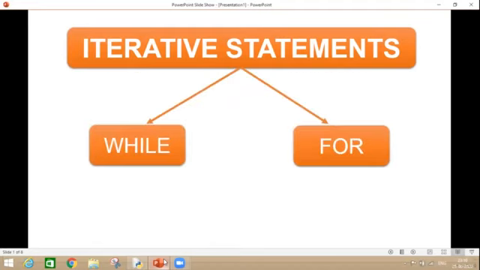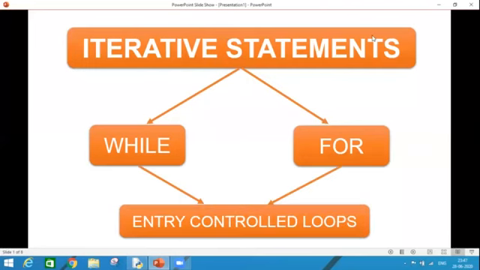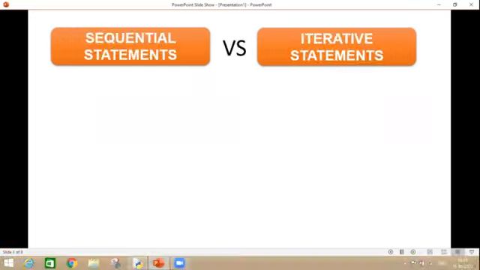Now, there are two types of iterative statements, while loop and for loop. And both the loops are known as entry controlled loops. What does it mean? An entry controlled loop restricts you from entering inside the loop if the condition is not satisfied. And if the condition is satisfied, we can easily enter inside the loop.